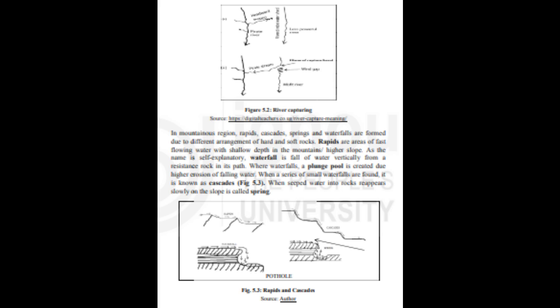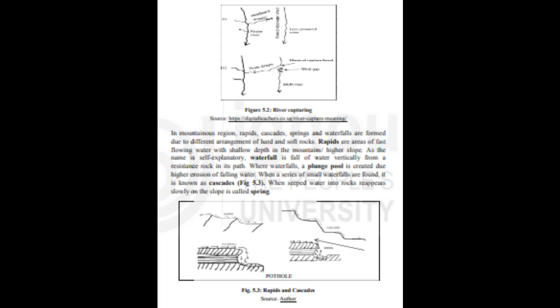When there is an abrupt break in slope along a river path, especially at the foothill, an alluvial cone or alluvial fan, Fig. 5.4, is formed. It happens due to more and more deposition of sediments caused by the lowered ability of the river to transport. When the slope of the deposited sediment is steep, it is called an alluvial cone. When the slope of the same is relatively gentle, it is termed an alluvial fan.